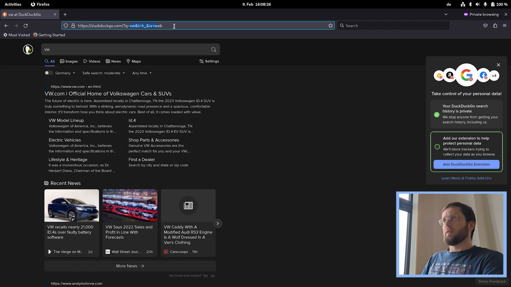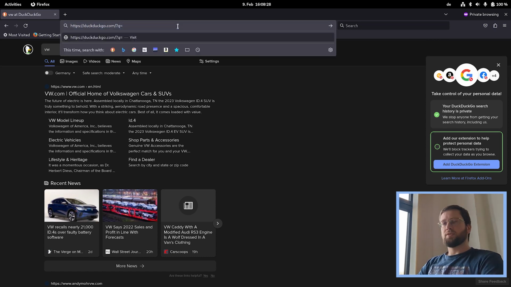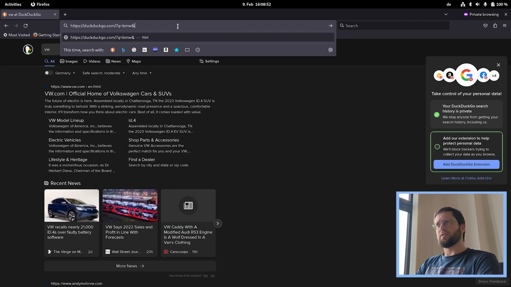And that's interesting because this is just a string and it's actually easy enough for me as a human to edit this. The search engine expects this Q URL parameter. All right. Now, but this is just a string, right?